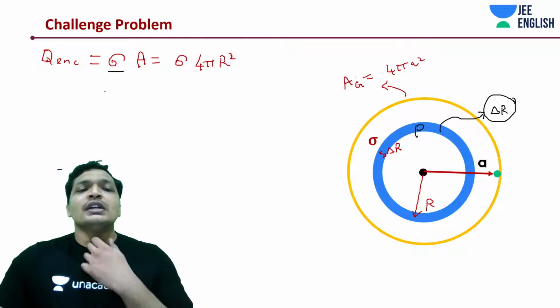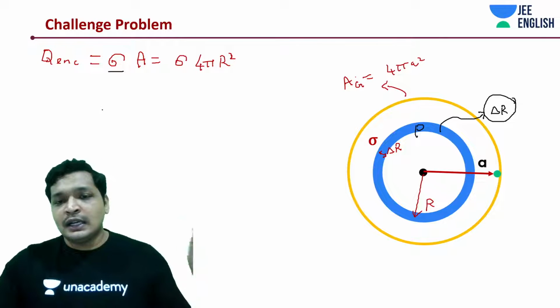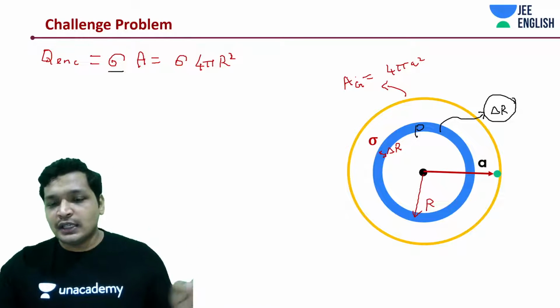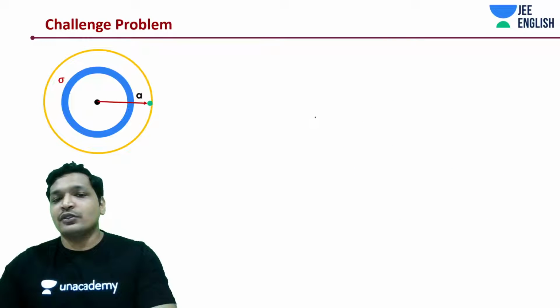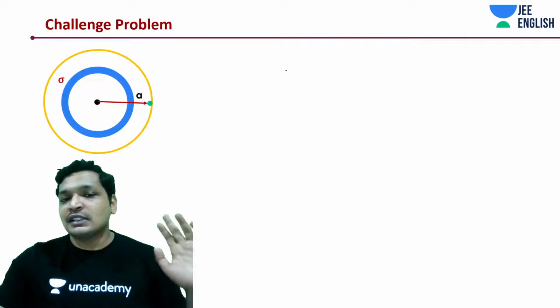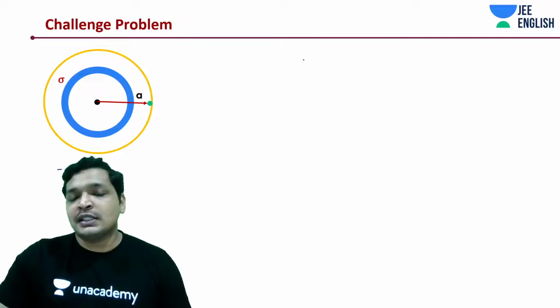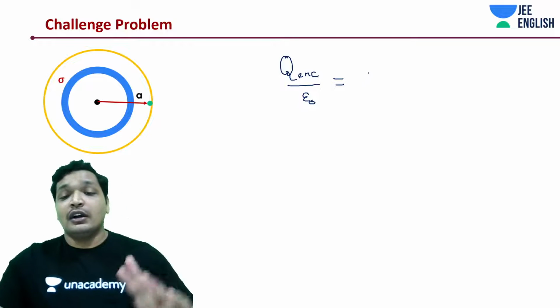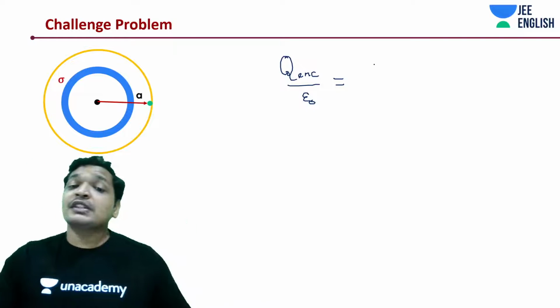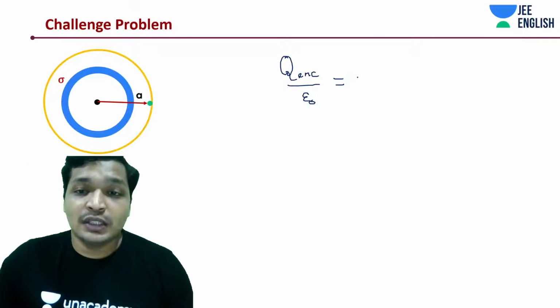Oh yes. So you do sigma into A, and this is charge enclosed. We have area. What are we going to do? We need to do some math. I'm even skipping this page. I don't think this is even necessary. Since it's a very simple problem, I'm just directly going to derive the final equation, saying the charge enclosed by sigma epsilon. In fact, I'm writing down quite a few number of steps, which is not even necessary once you have started doing this.